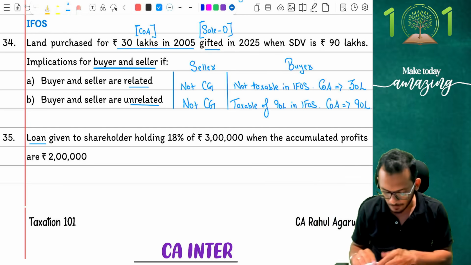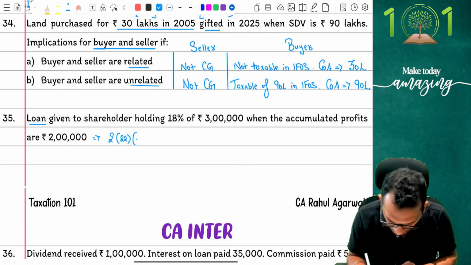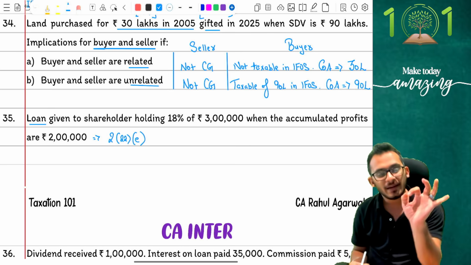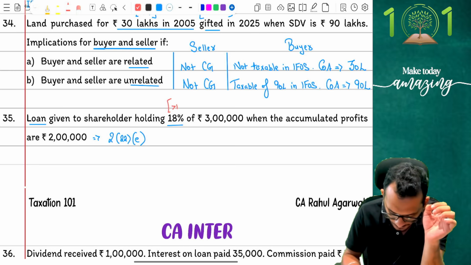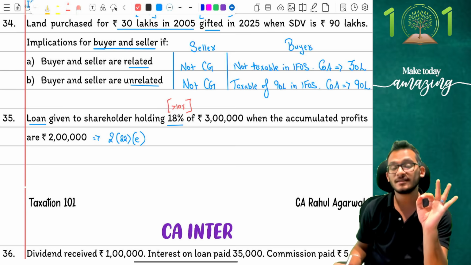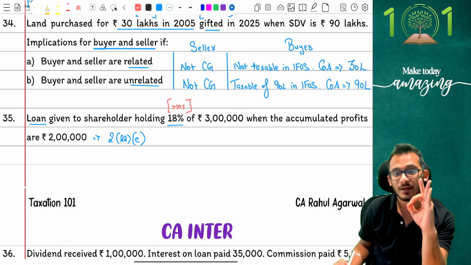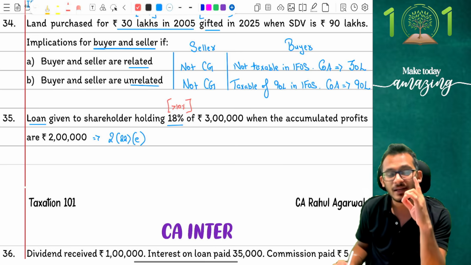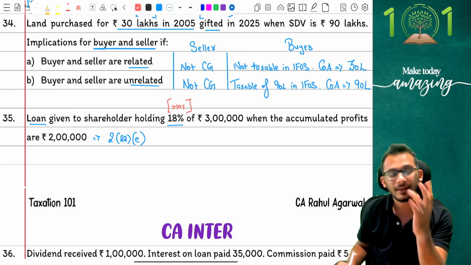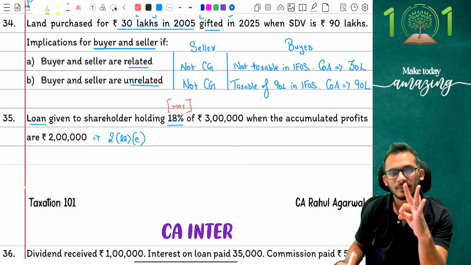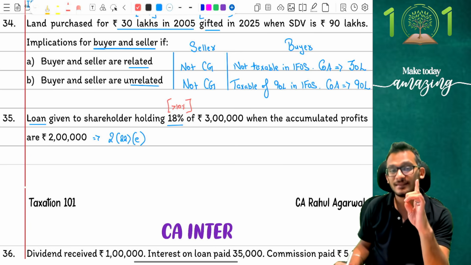No. We have a special provision in income tax, a provision called section 2(22)(e). If you remember this provision, people, section 2(22)(e) comes and says that any shareholder holding more than 10% should not receive any loans and advances from its company. If you are going to receive any loans and advances from the company, whatever loans and advances you received from the company will be taxable as deemed dividend to the extent of accumulated profits. I'm repeating myself once again. Any shareholder holding more than 10%, if they receive any loans and advances from the company, then whatever money they receive will be taxable as deemed dividend to the extent of company's accumulated profit.